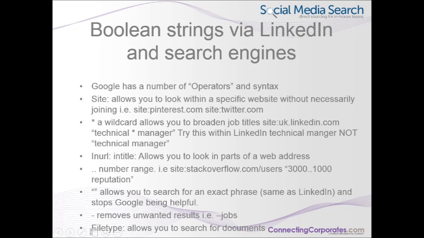In title, similar thing, but it just looks within a different part, within the title. Number range is a really useful thing to know, in that the 2 dots in between 3,000 and what should be 10,000, just notice that, is looking for any number in between those 2 numbers. So when we're looking within LinkedIn, for example, from Google, it will allow us to look at date ranges, for example. So people have worked at certain companies within certain periods of time.